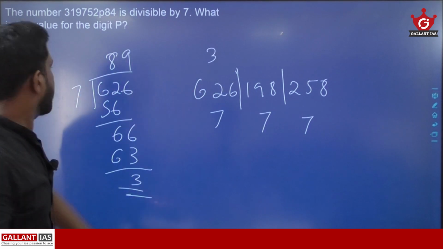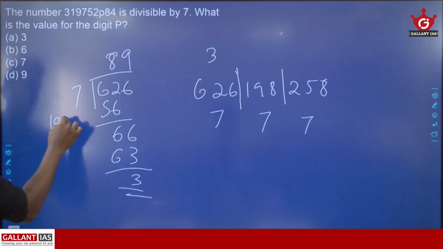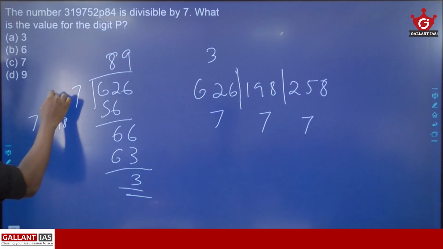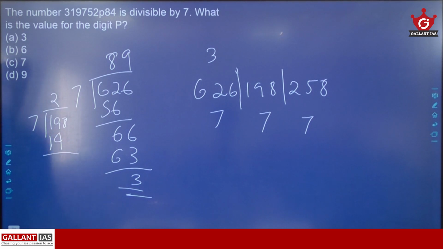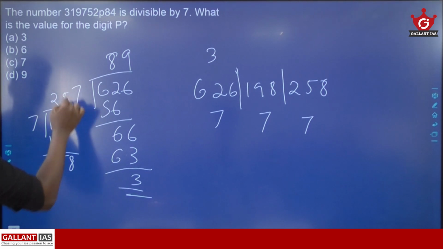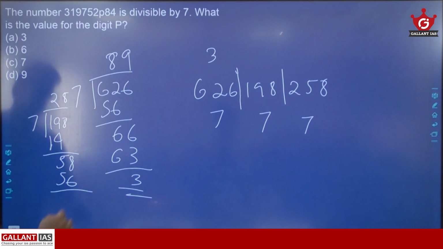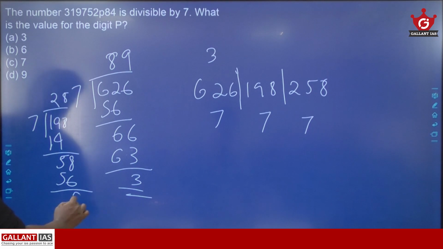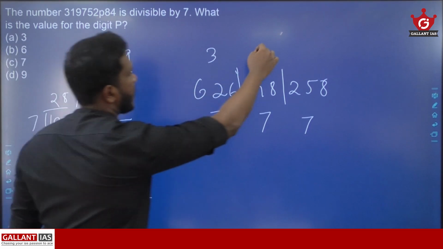Now divide 198 by 7. When you are dividing 198 by 7, 7 2 times is 14. So 19 minus 14 will be 5. 7 8 times is 56. 8 minus 6 will be 2. So here you are getting remainder 2.